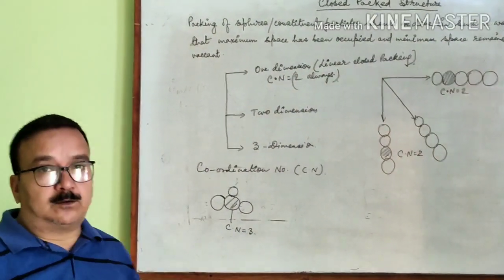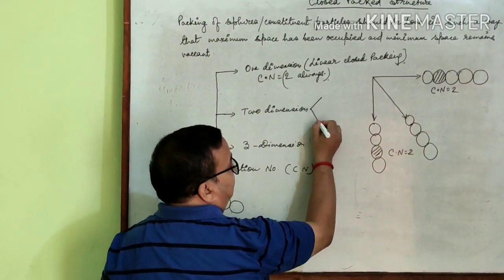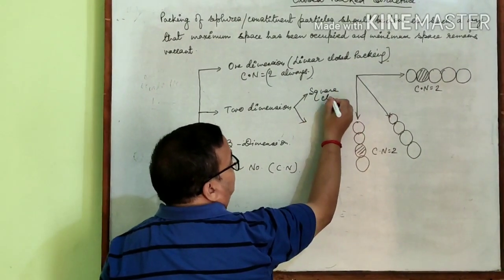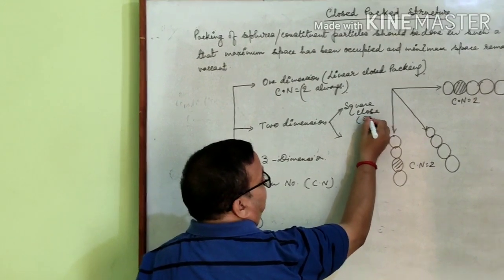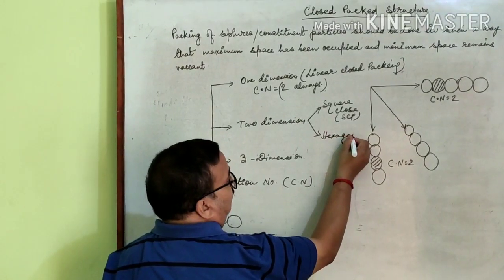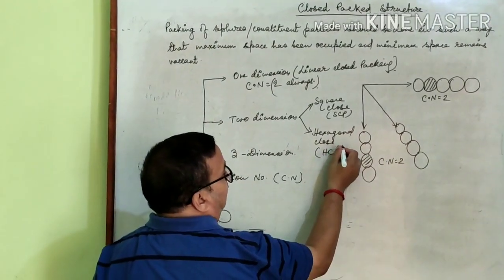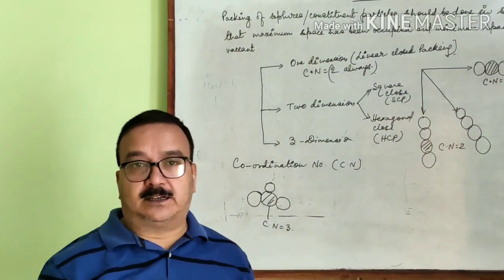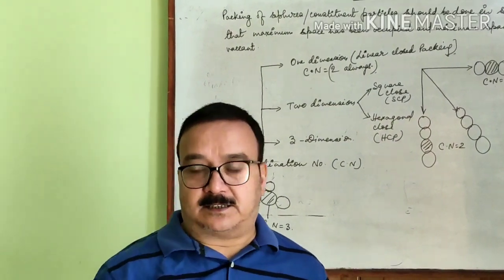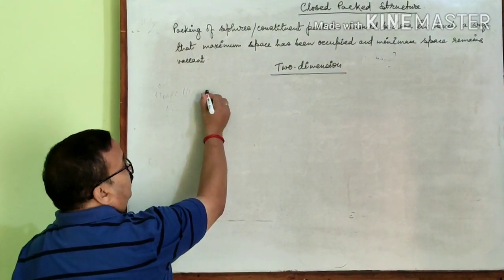Now, next one is close packed structure in two dimensions. It is of two types. First one is square close packing, SCP, and second one is hexagonal close packing, HCP. Now, what is square close packing and hexagonal close packing? In two dimensions, it may be of two types. First one is square close packing.